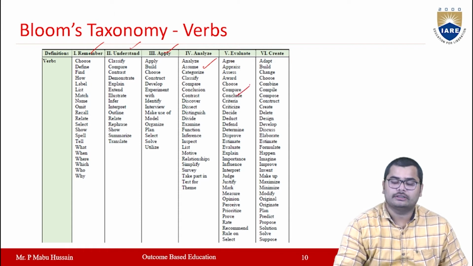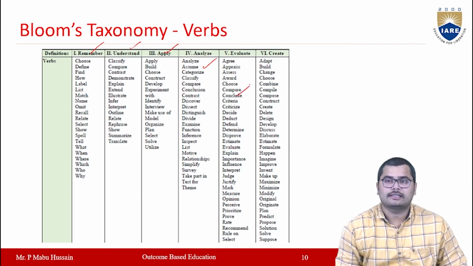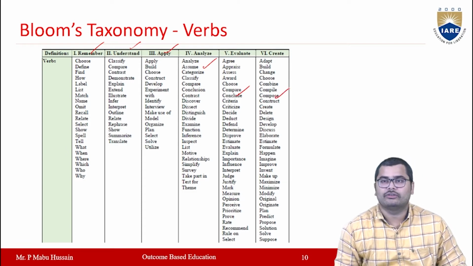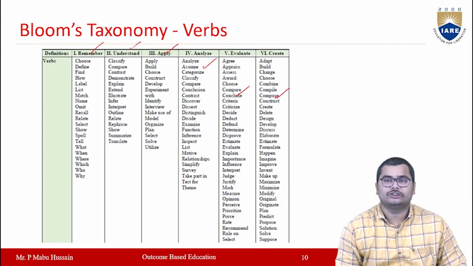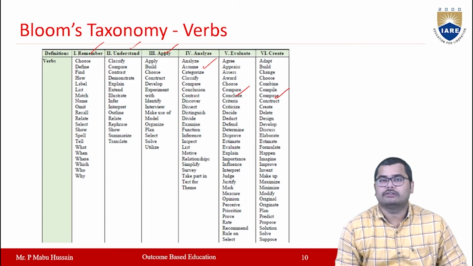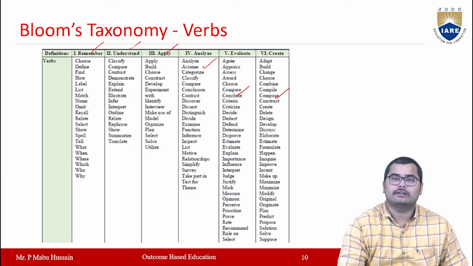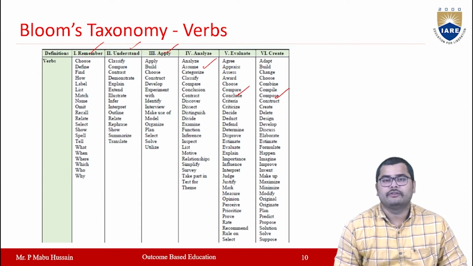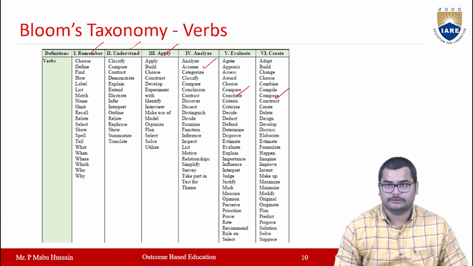In evaluate, we have agree, assess, award, choose. In create, you have build, change, choose, and so on. Every Bloom's taxonomy level is defined with some verbs, and these are listed here. We can use these verbs for framing the question bank.